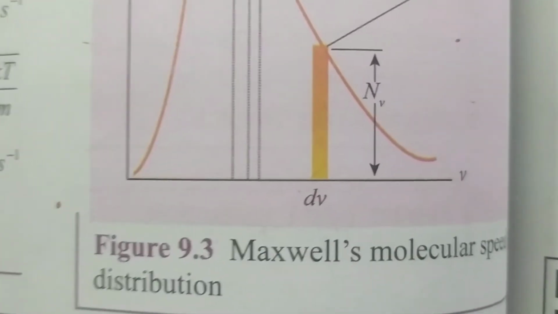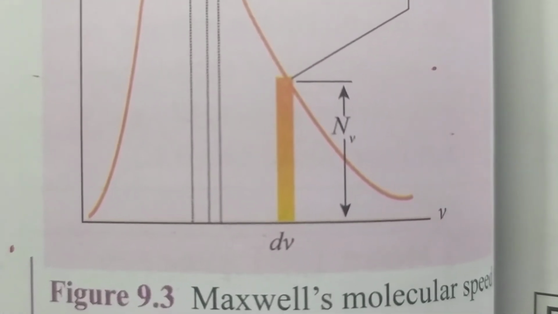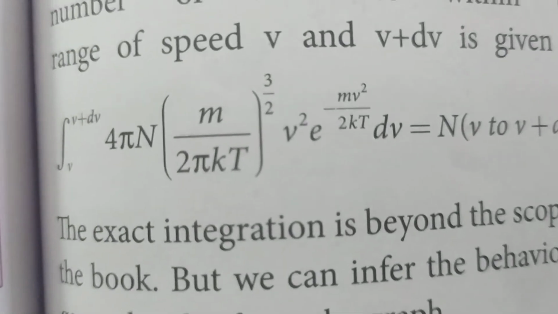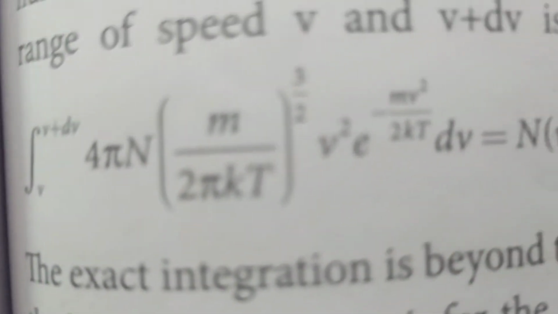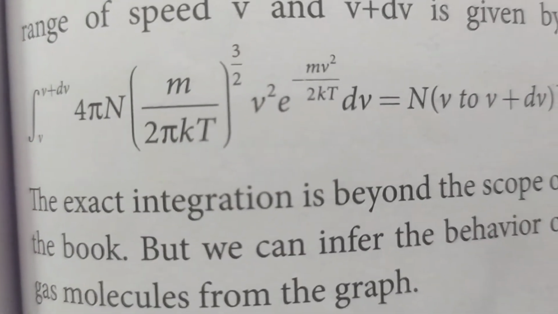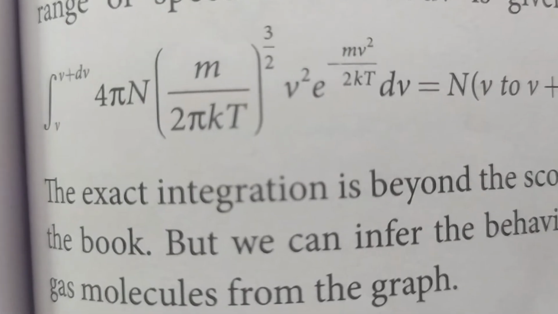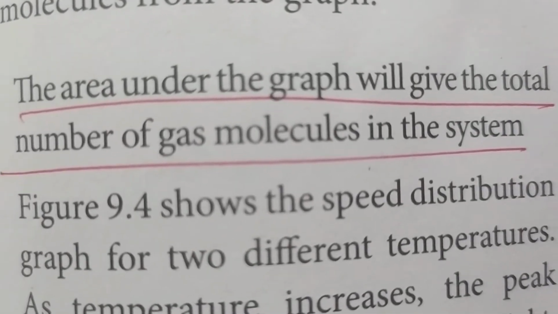Here we are considering a very small speed range dv, that is, if the speed varies from v to v plus dv, you have to integrate this equation between the limits v to v plus dv. So you write this formula, the Maxwell-Boltzmann distribution function, for getting the entire area. Usually the area will give you the total number of gas molecules in the system.